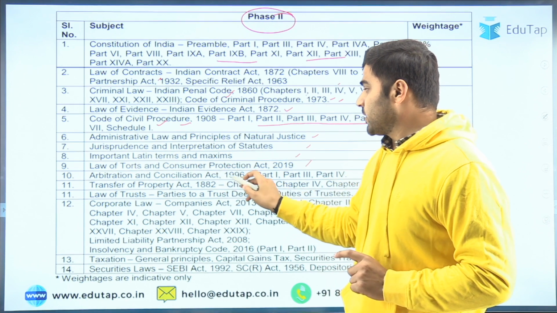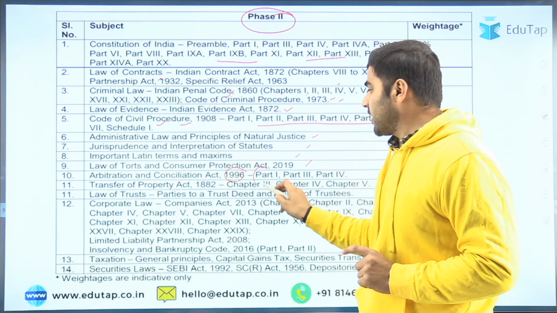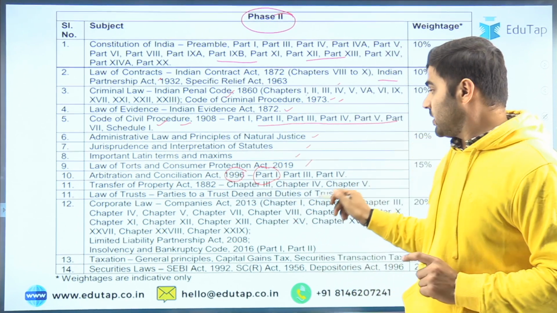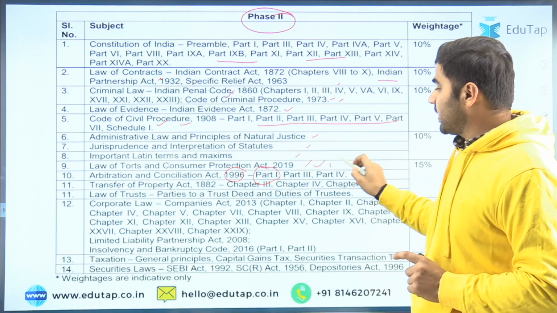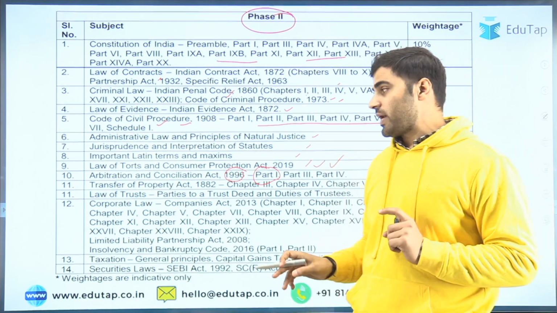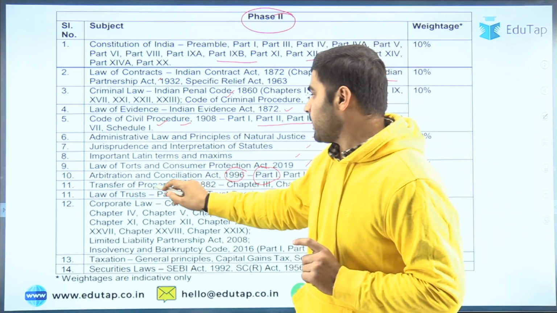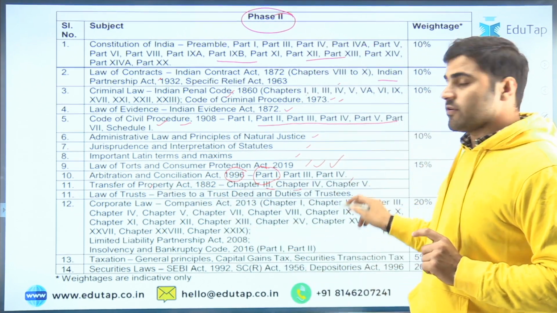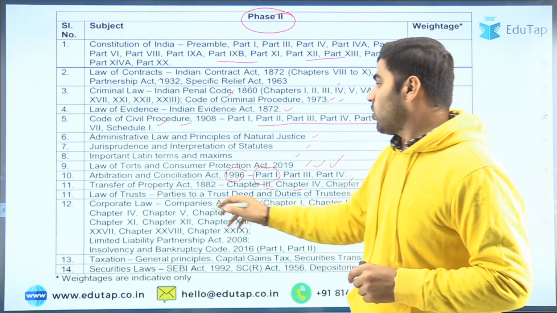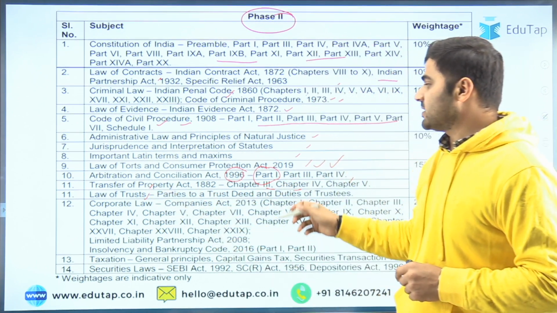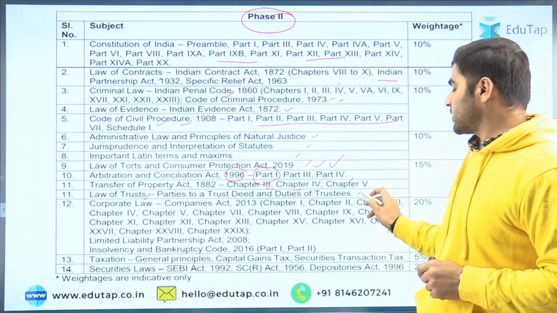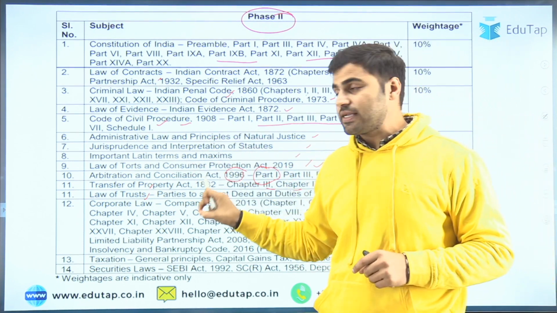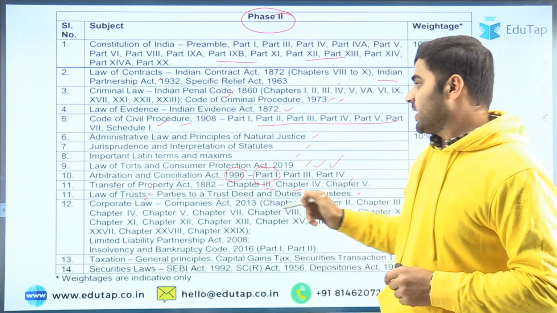Then we have seen that arbitration and conciliation act only part 1 was there for phase 1 examination, but for phase 2 part 3 and part 4 has also added here, right? Then transfer of property act की बात करें, so chapter 3, chapter 4, chapter 5 they were already there. लॉ ऑफ ट्रस्ट यहाँ पर एक नया ऐड हुआ है, दैट इज पार्टीज टू अ ट्रस्ट डीड एंड ड्यूटीज ऑफ ट्रस्टी। सो ये एक नया कंपोनेंट, एक नया टॉपिक इज एडेड हियर इन फेज 2।